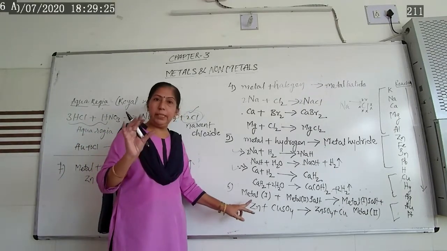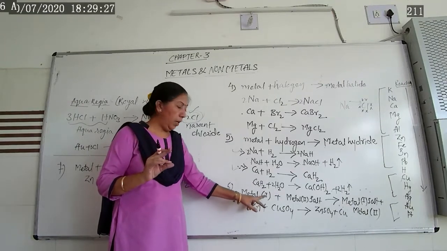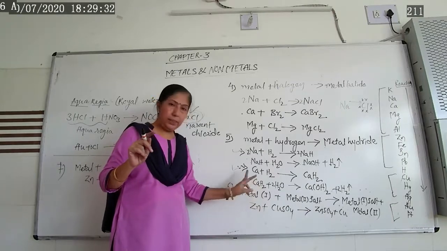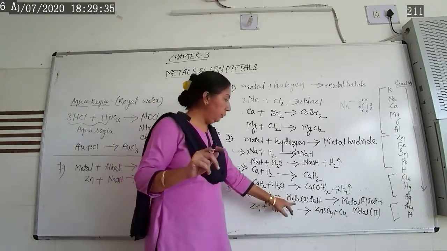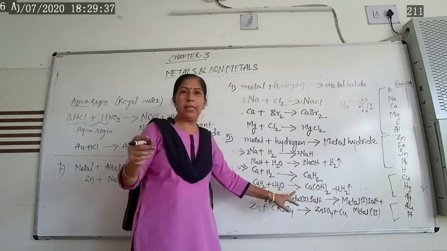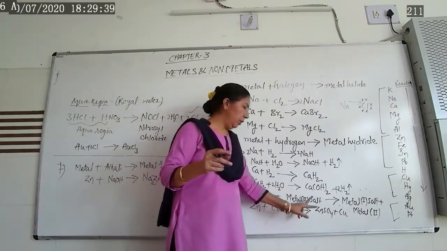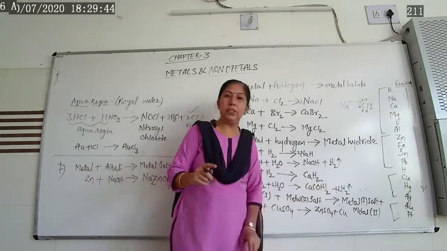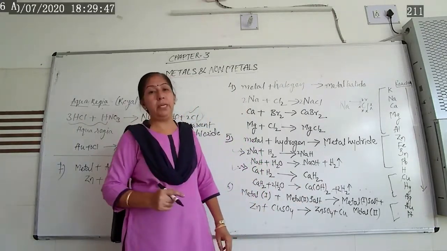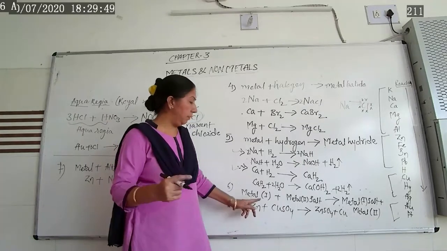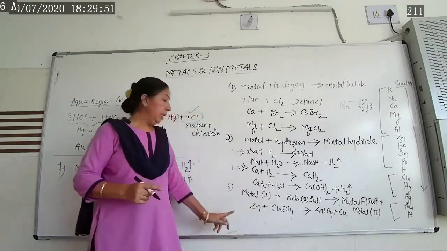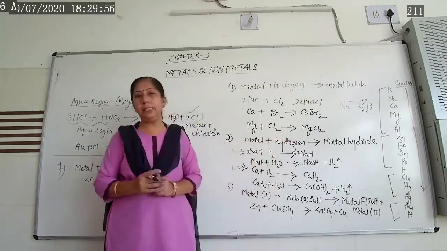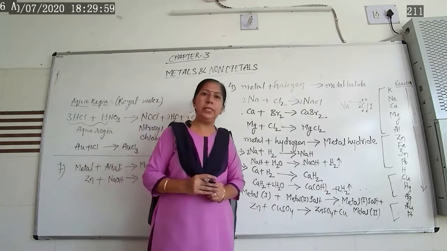Now, the next chemical property of metal. Suppose we take one metal, number 1, which is a more reactive metal. Now, I have taken another metal salt, but the metal present in this salt is quite less reactive than the first metal. Then only this reaction takes place, and such a reaction is known as a displacement reaction. Now let us see an example of a displacement reaction. Based on the reactivity series, displacement reaction takes place.